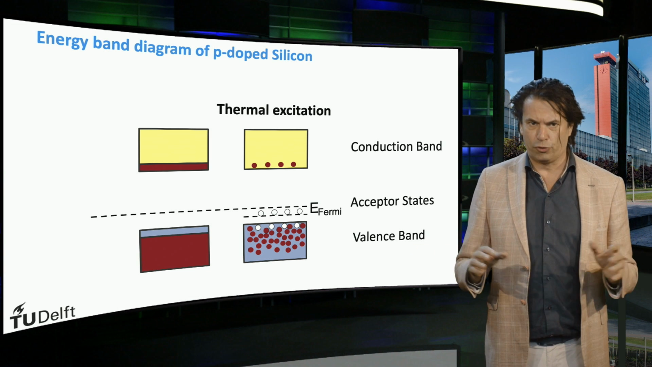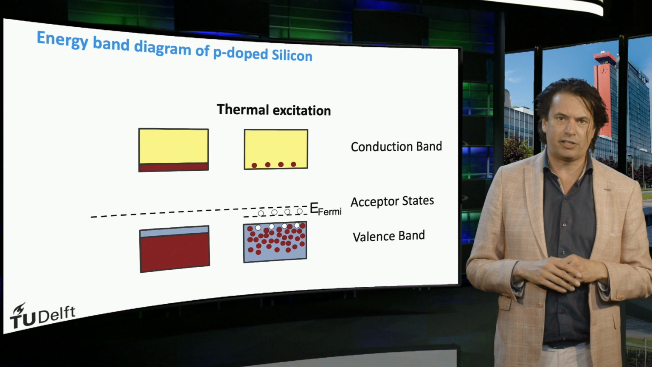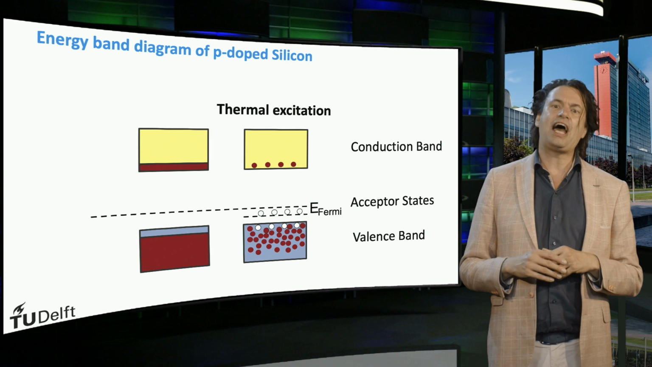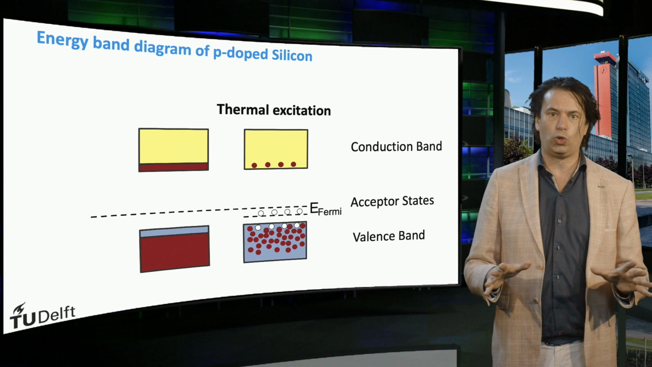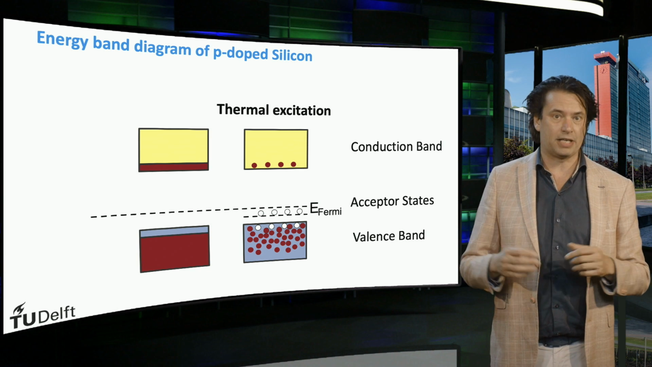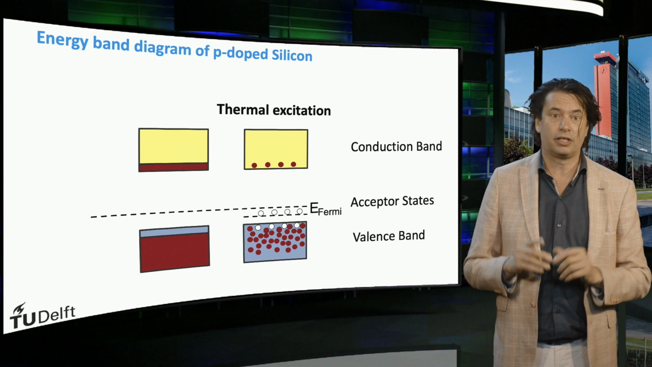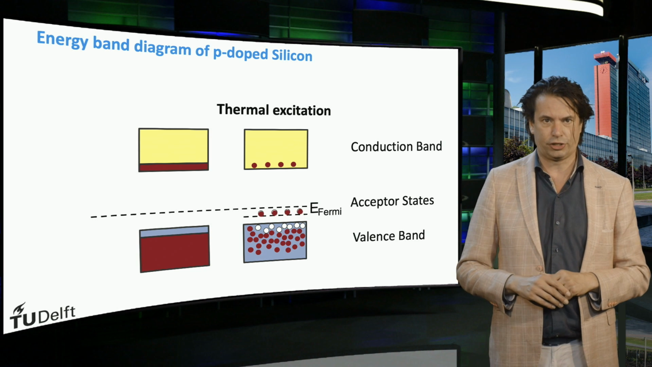For silicon at room temperature, many electrons of the valence band can be excited to the acceptor states. As a result, we have more free mobile holes than mobile electrons in a p-type semiconductor. The electrons are the minority charge carriers, the holes are the majority charge carriers.